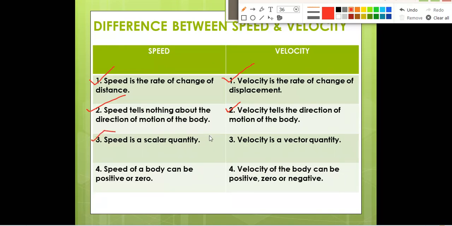Speed is a scalar quantity, and velocity is a vector quantity. S for speed, S for scalar, V for velocity, V for vector. Like that you can remember. Speed of a body can be positive or zero, but velocity of the body can be positive, negative or zero. Speed will never be negative, but velocity can be negative. So these are the differences between speed and velocity. This is also very important. Maybe a question will be asked, write the differences between speed and velocity in your exam. So at that time you can easily write it if you remember.